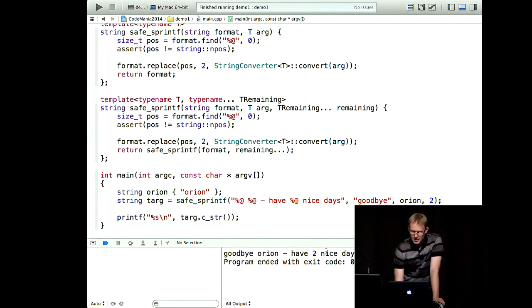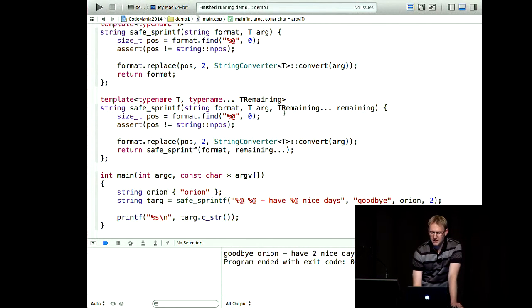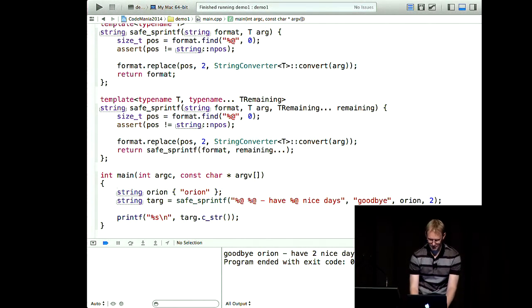And sure enough, we can see, goodbye, Orion, have 2 nice days. We've now substituted in 3 template arguments as opposed to 1. And we didn't have to write 3 different overloads. So that's nice and all. But what we'd like to do also is pass in slightly more complicated arguments. So rather than just one person, let's say I'd like to have multiple people.